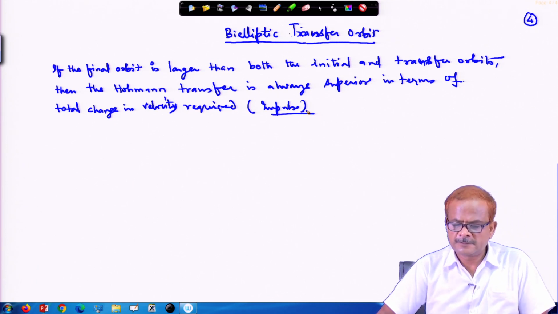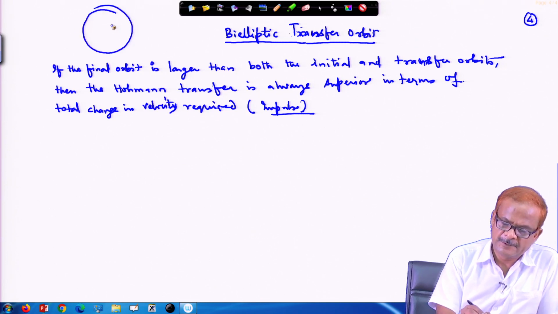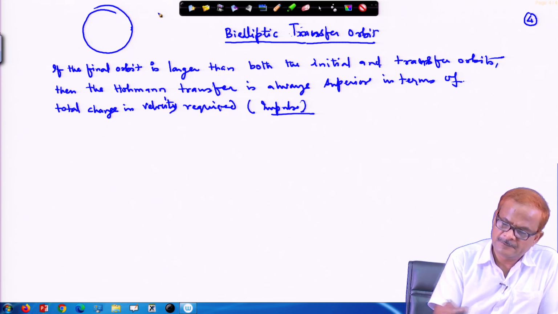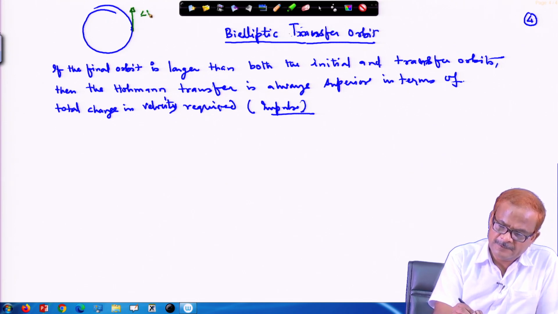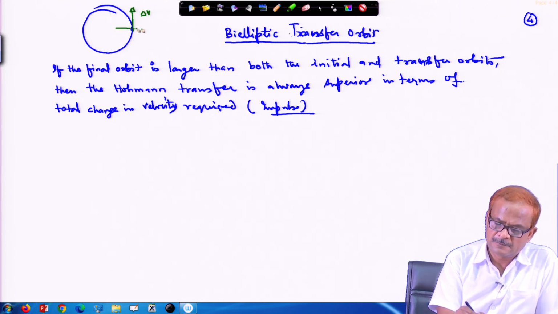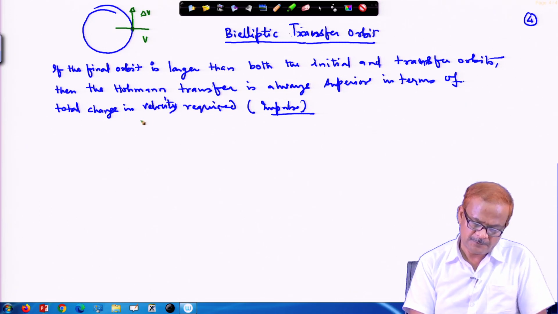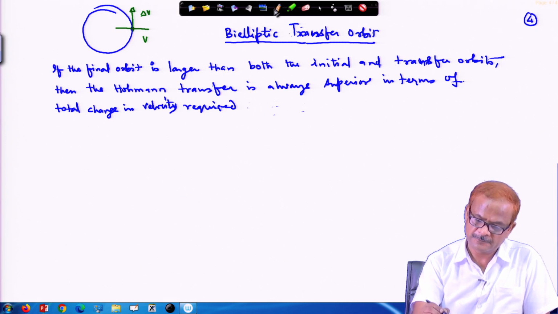Okay, in that case you require the least impulse, and the reason I have already explained: if you are starting from this place in the inner orbit and then applying a delta v impulse at this point, so the Hohmann transfer is always best in the total change in velocity, not the impulse required.